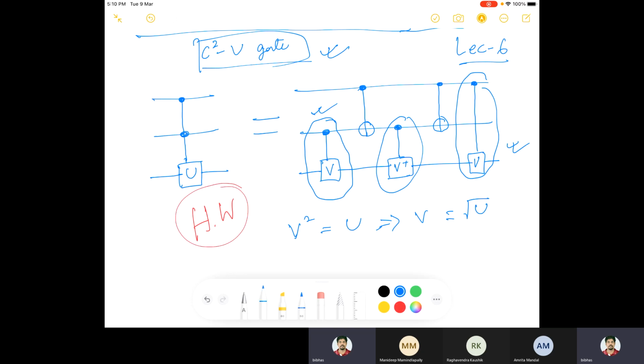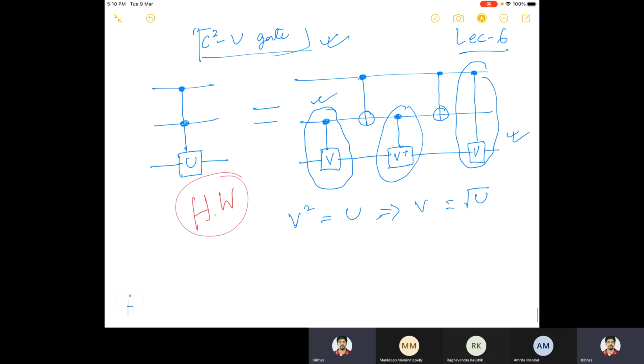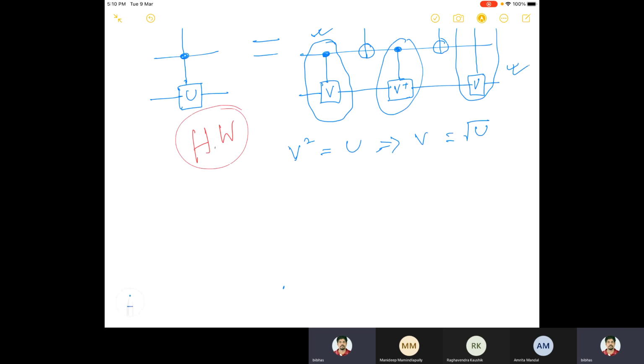Okay, now our next goal was what? Our next goal was how to implement CK U gate. So meaning, you have K control qubits and one target qubit.